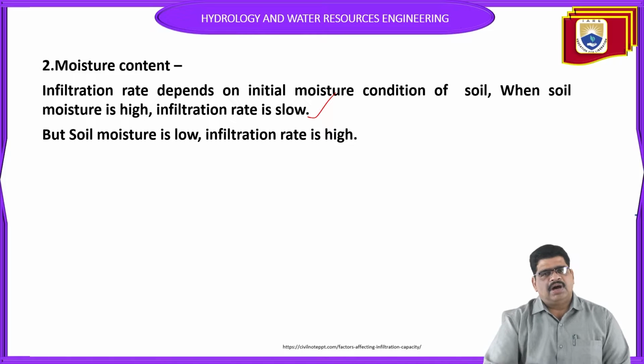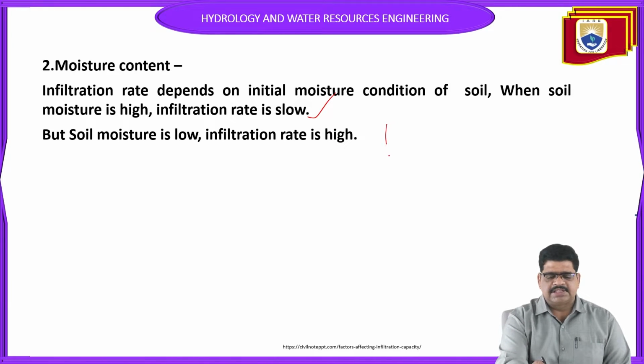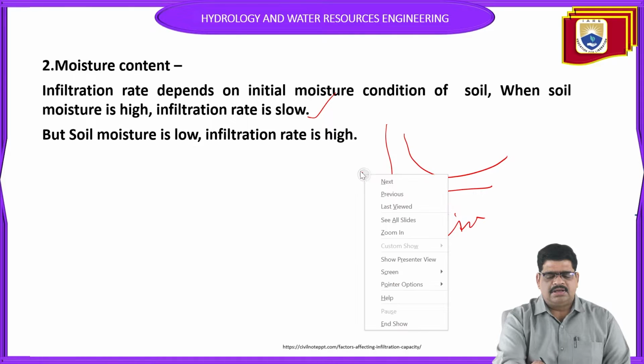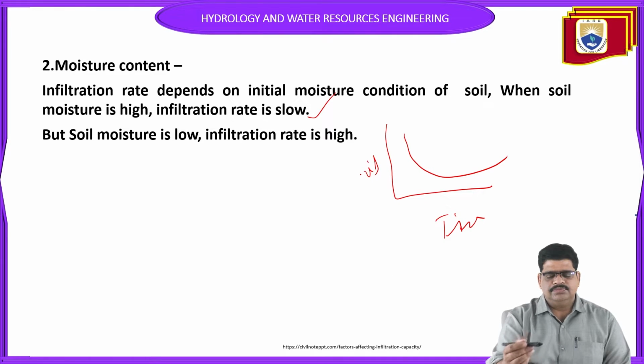It means the soil has already absorbed some water, so its capacity to absorb further decreases. That is why the infiltration automatically slowly decreases. The infiltration capacity slowly decreases like that over the time interval, and the infiltration can be measured in centimeters per hour.